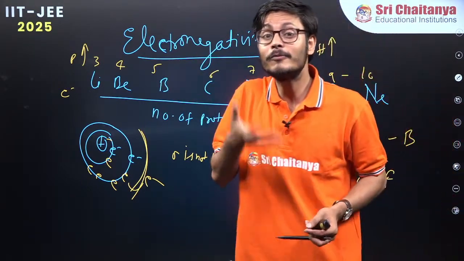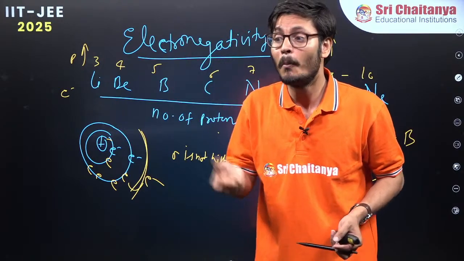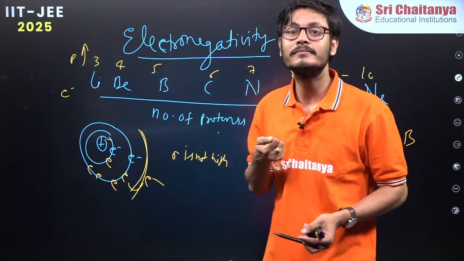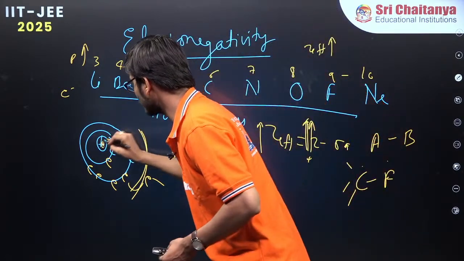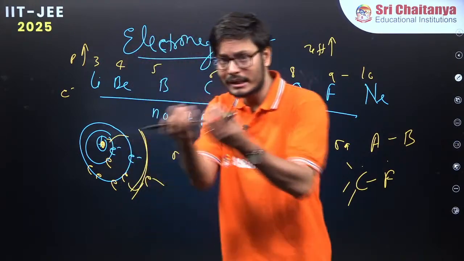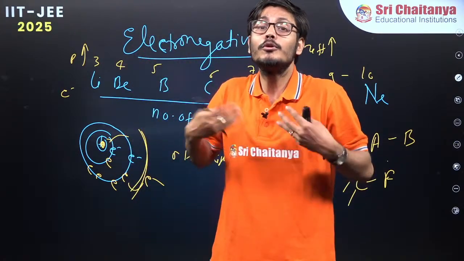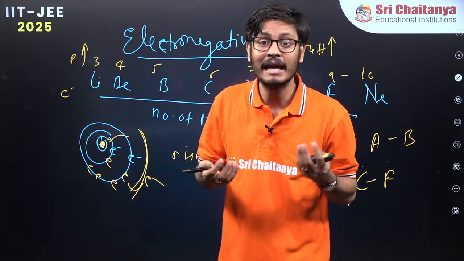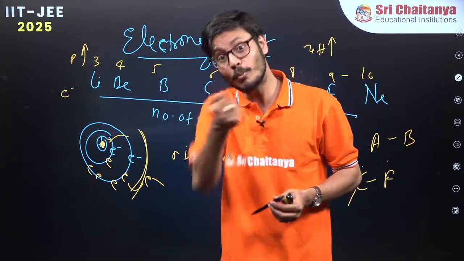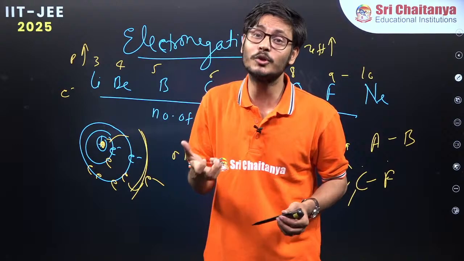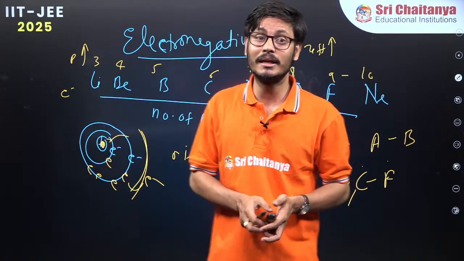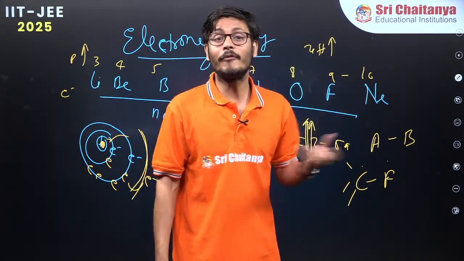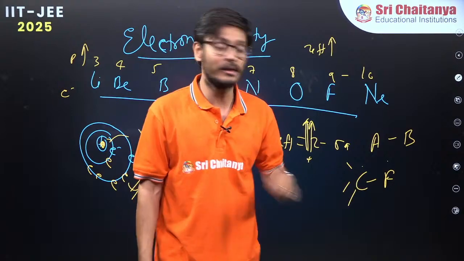Now, more effective nuclear charge means what? More ability to attract the electrons. Higher the nuclear charge, that means the positive charge is high, that means it will be able to attract more electrons. And what is electronegativity? Electronegativity is the ability of an atom to attract the electron in a bonded state.